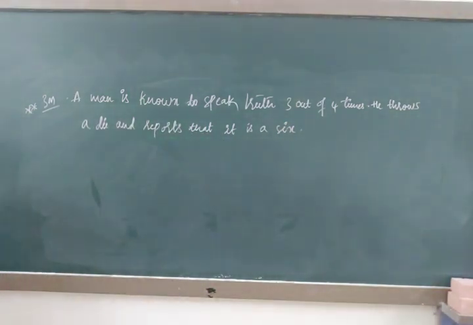So what the man is doing? A man is going to tell us truth 3 out of 4 times. About what? He throws a die and reports that it is a 6.